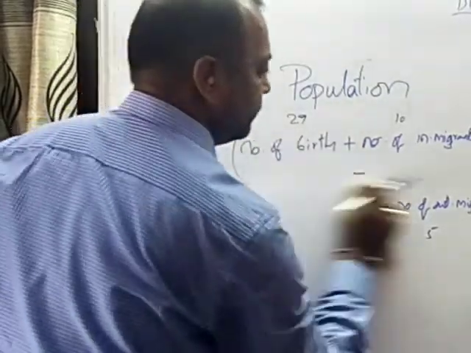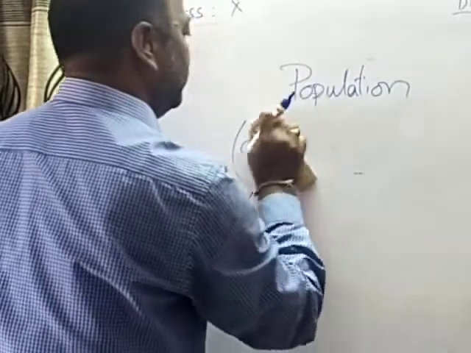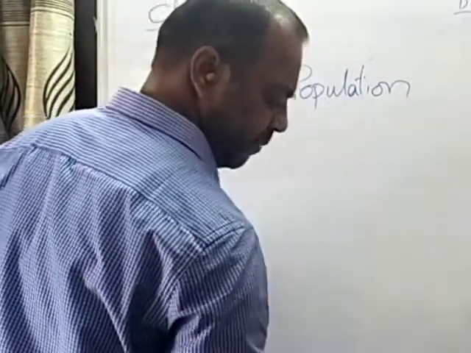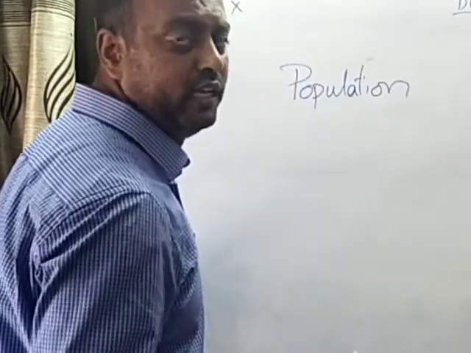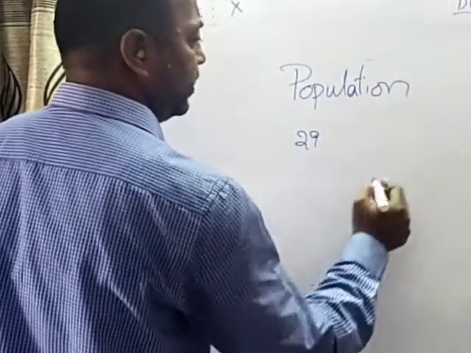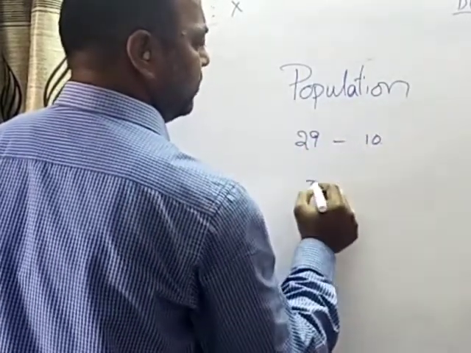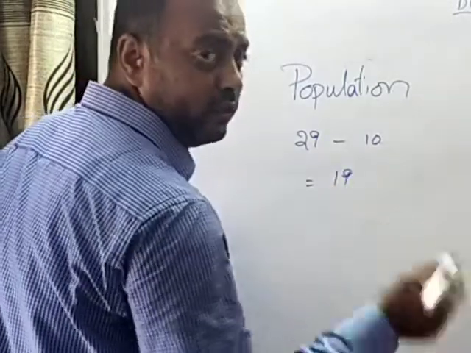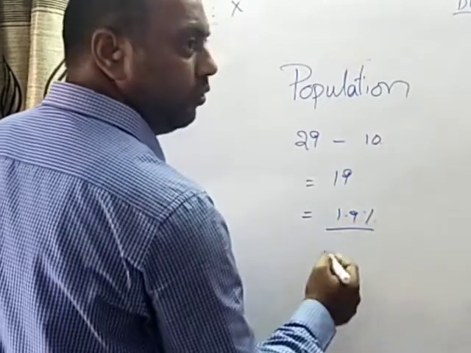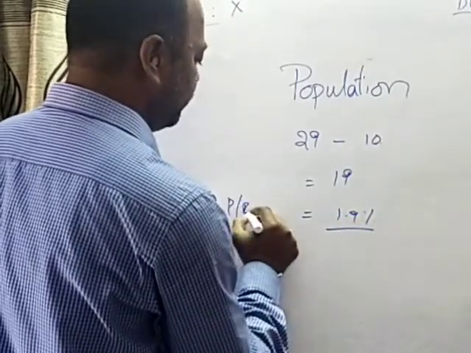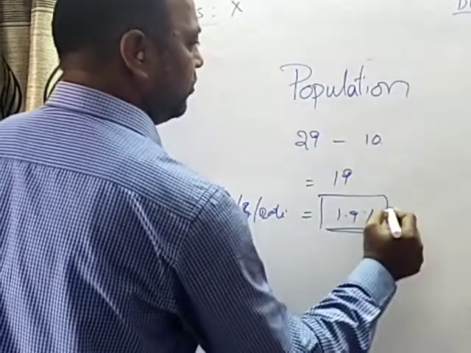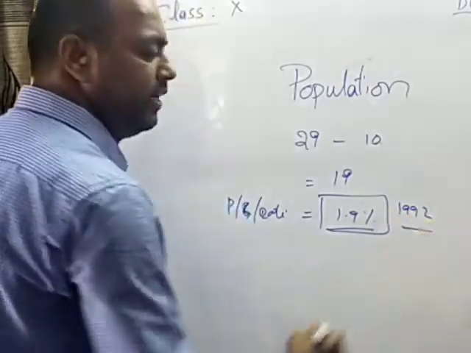So this is migration. You remove it, children. People keep on moving from here to there. Let us imagine the migrations are taken out. There are 29 births in the year 1992 and 10 deaths. So the absolute increase is 19. When you convert it into percentage, it is 1.9 percent. So this is called the population growth rate. The population growth rate for the year 1992 is 1.9 percent.